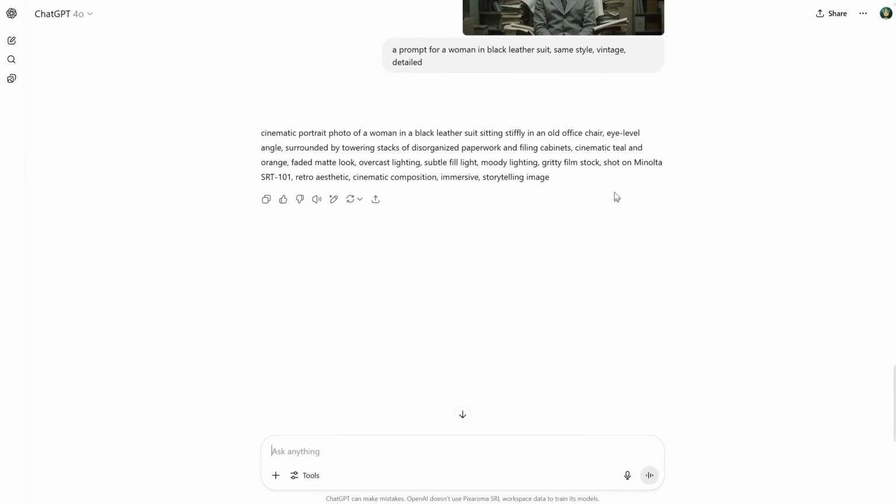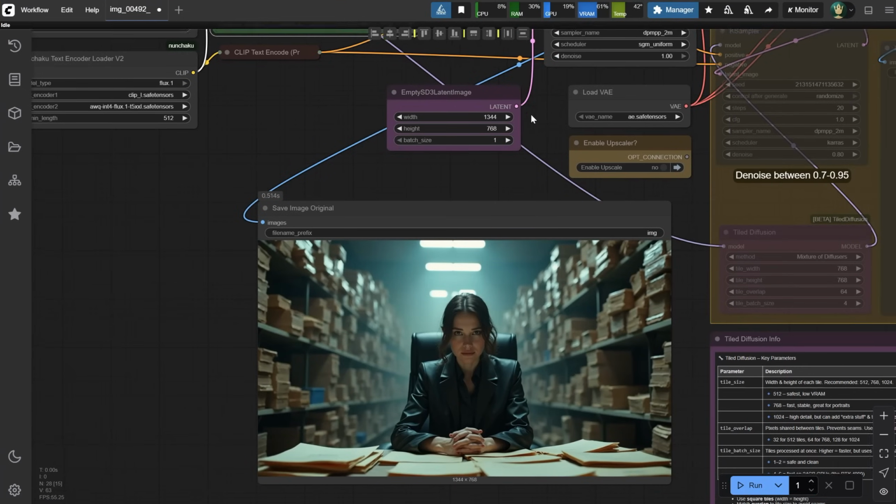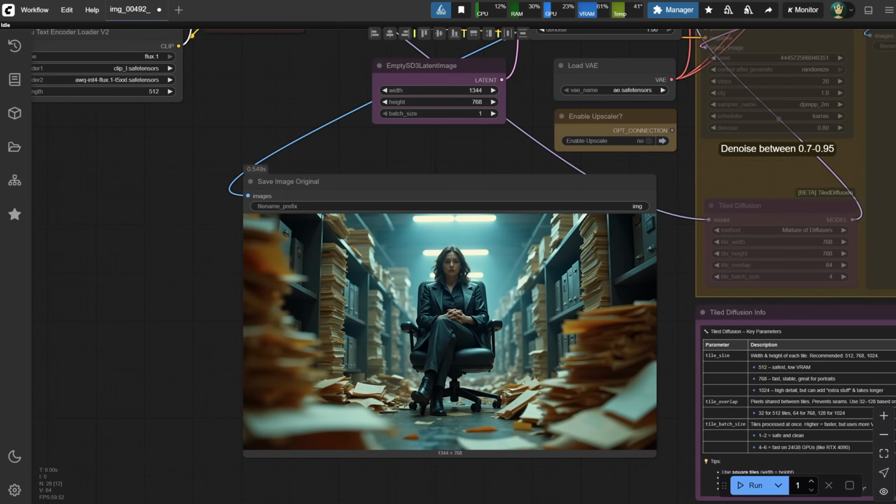Since Flux can handle long prompts, I asked it to give me a more detailed and longer one. Now I like it. It has a lot of details. Let's test it. The first seed looks like this. It captured the mood of the image. And here is the second seed. It's okay, but I want more realism.